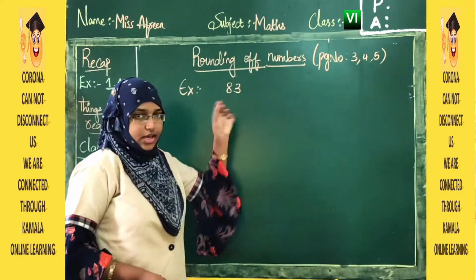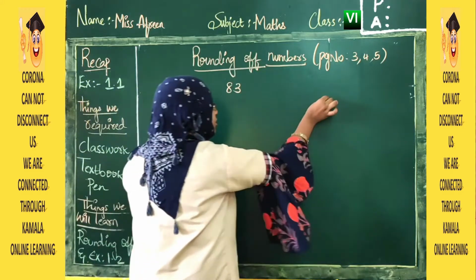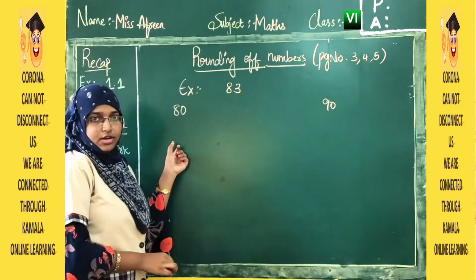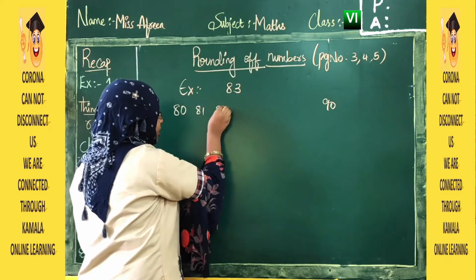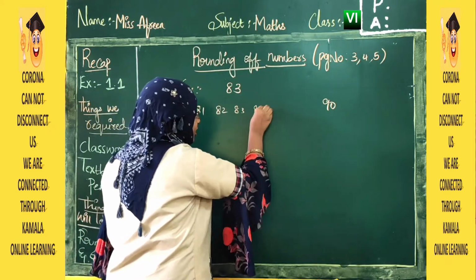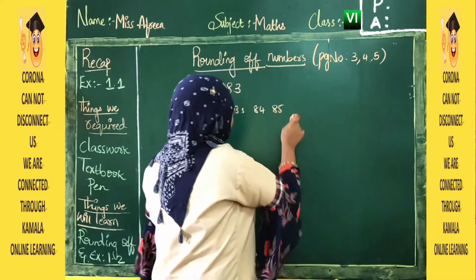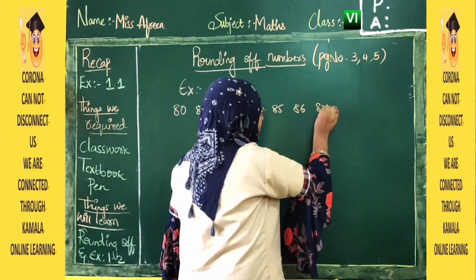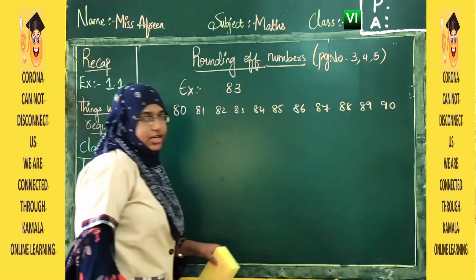Now this is 83. 83 lies between 80 and 90. Right? We have written the multiples. Now let us write them: 81, 82, 83, 84, 85, 86, 87, 88, 89 and 90.